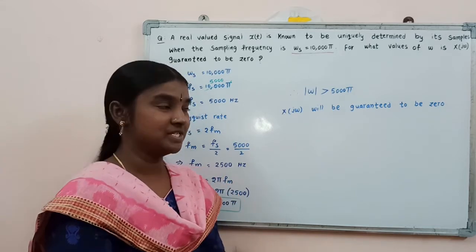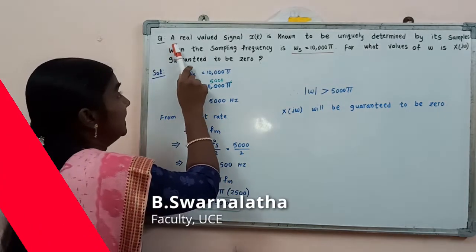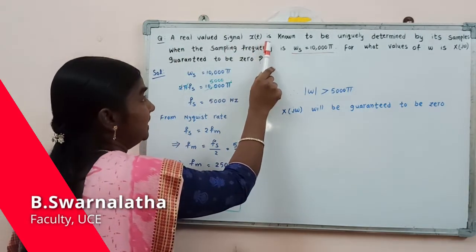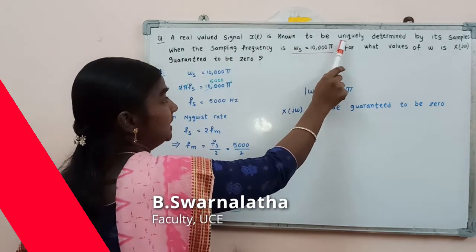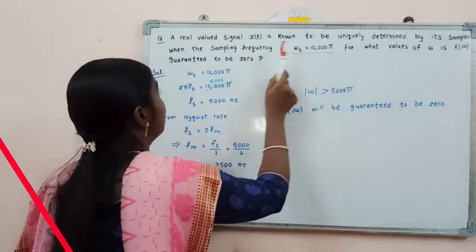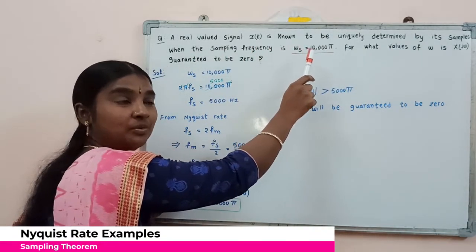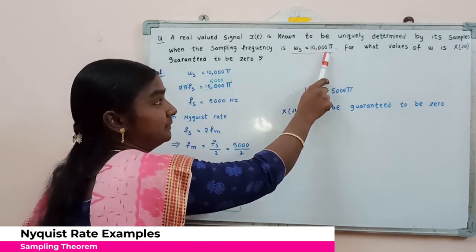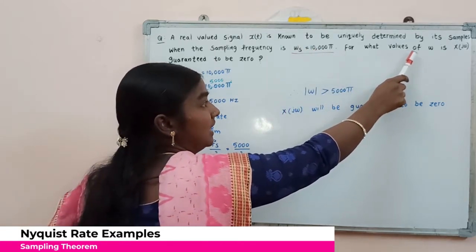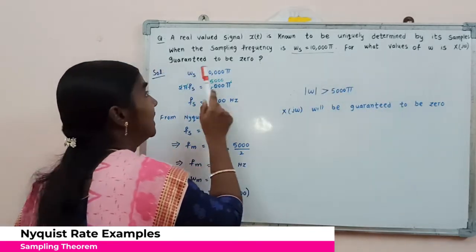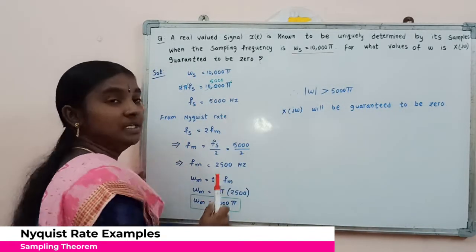Now coming to the question. A real valued signal x of t is known to be uniquely determined by its samples when the sampling frequency is omega s equal to 10,000 pi. For what values of omega is x of j omega guaranteed to be 0?